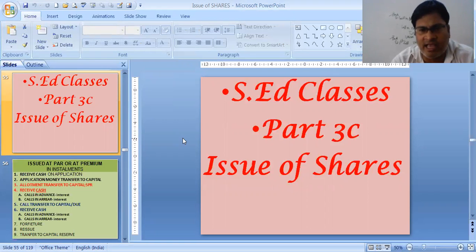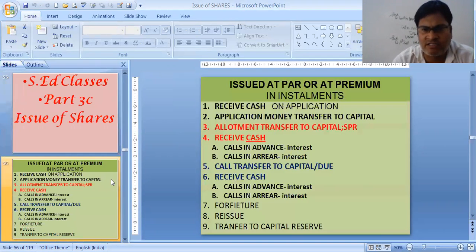When they give in extra, in excess, that is calls in advance. And when they do not give at the time they should have given, then that is calls in arrear. Let's understand this. First, recap: application, receive, and then transfer to capital, two entries. For allotment, we transfer and then receive cash, two entries. But at this time, if nothing is mentioned in the sum, then calls in advance and calls in arrear come along with this allotment cash when we make the cash entry of the allotment.